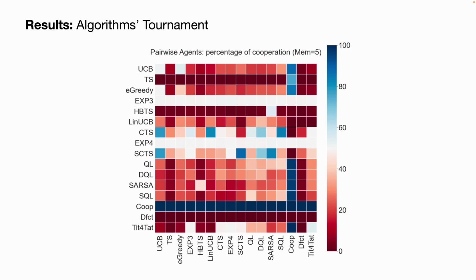In other cases, the reinforcement learning agents and bandits learn to be more defective, other than the case where your opponent is a cooperative agent. This is kind of what we call the collective strategy, meaning that when people play the iterated prisoner's dilemma, they tend to learn to be more defective at the end of the session, because it is the safest place for them to be not screwed over by their teammates.